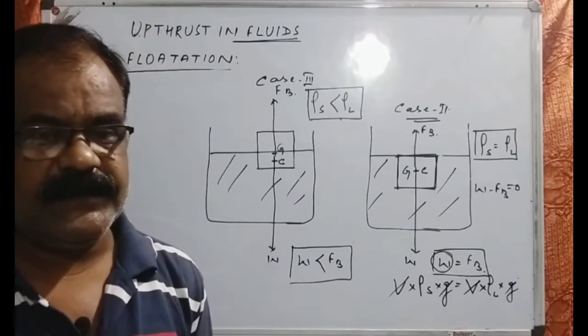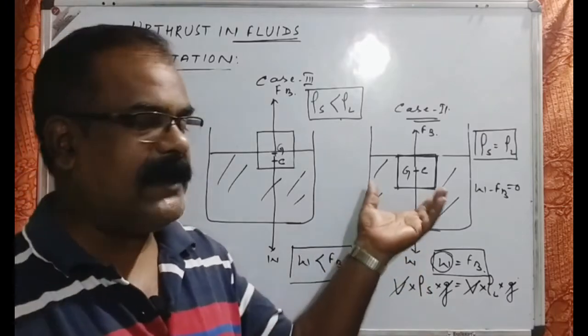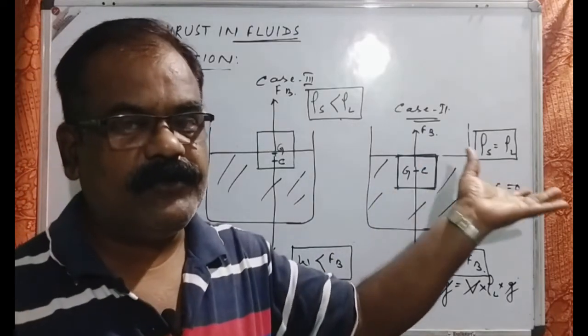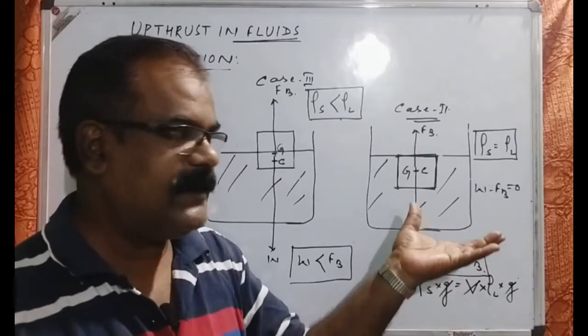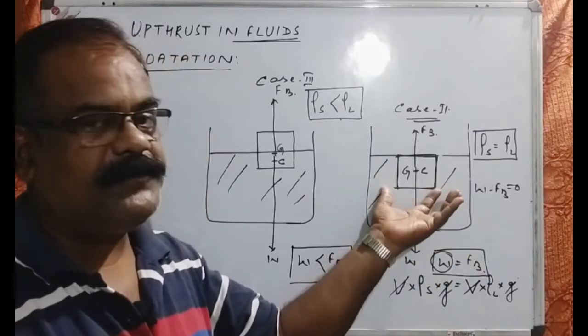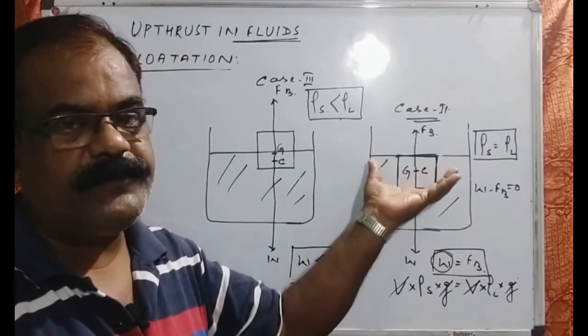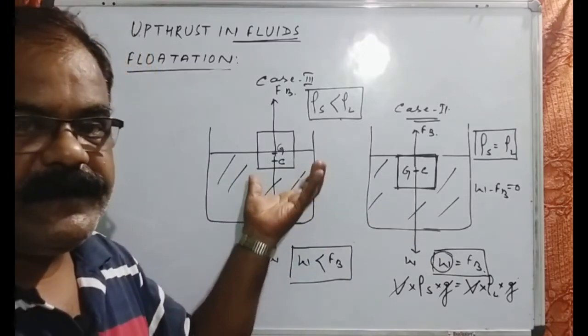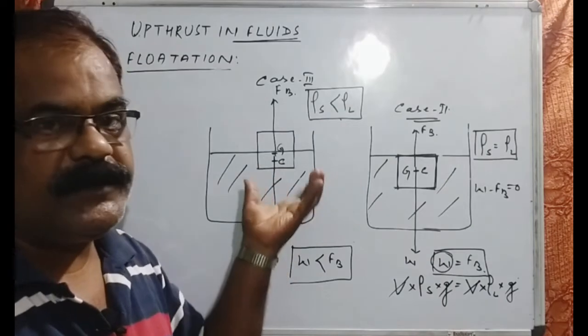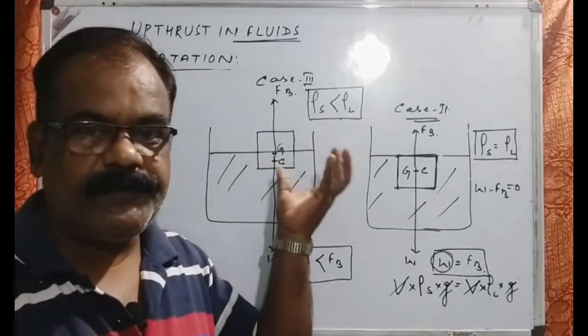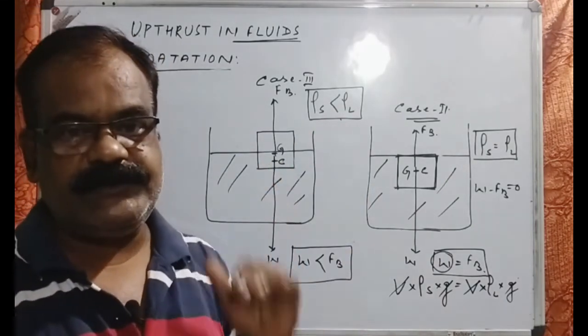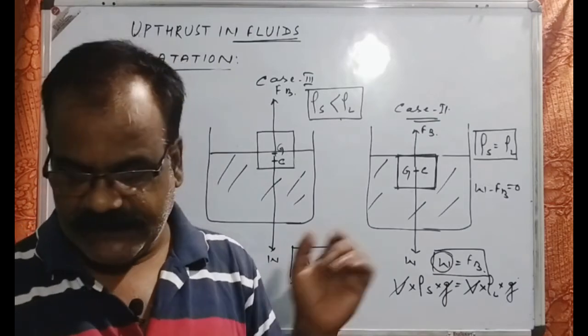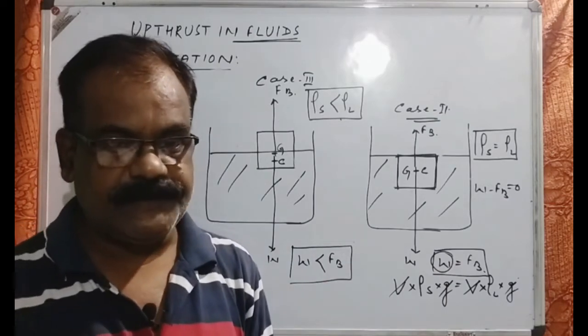And in such cases, we will find out how much of the liquid will be displaced. Either it will be equal to the volume of the body, or it will be comparatively less than the volume of the body. It will be equal to the volume of the body that is immersed within the liquid. This is what you call the principle of flotation.